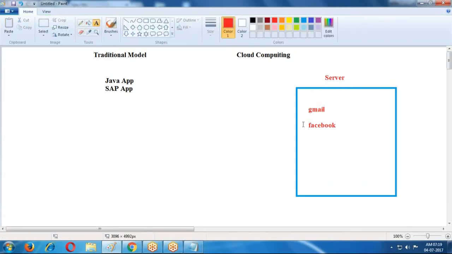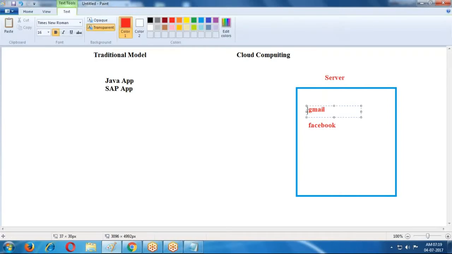If you want to access the Gmail application, first browser software is required. If you have a browser, Internet Explorer or Mozilla or Chrome, any browser, and an internet connection, then you can access the Gmail application or Facebook or any application.